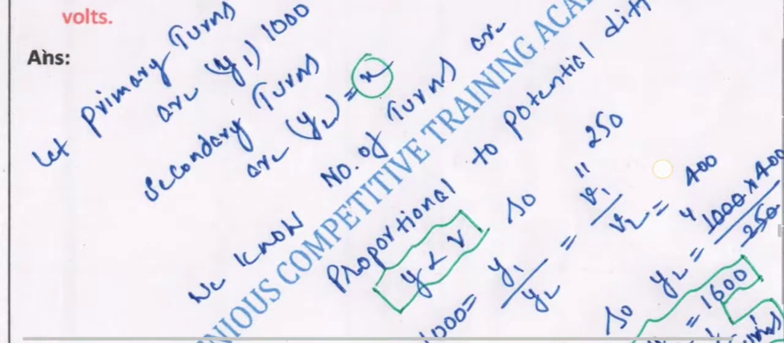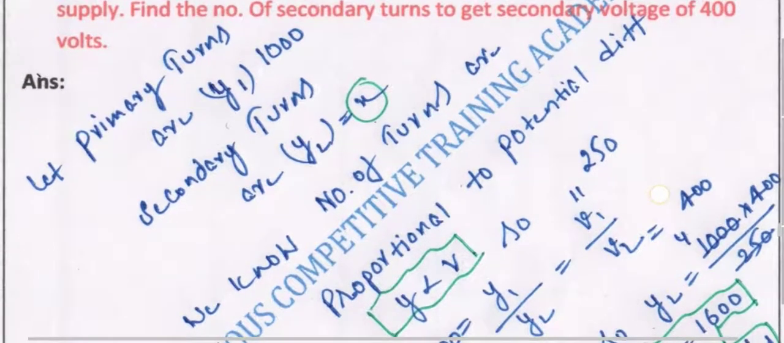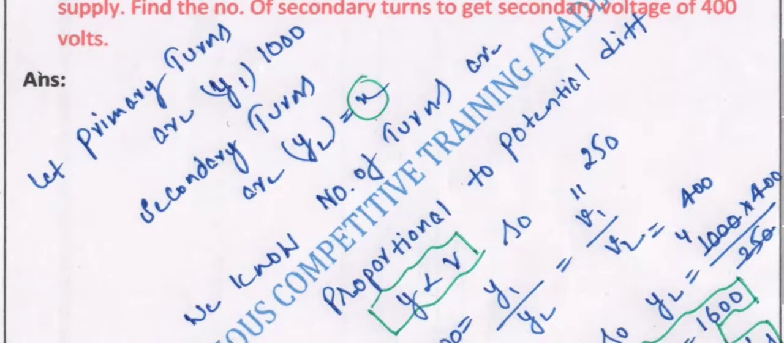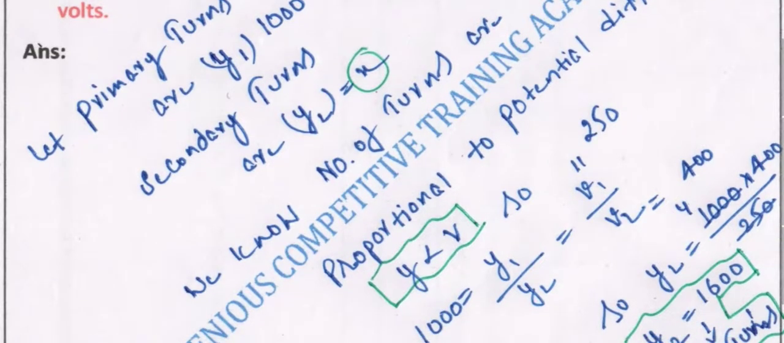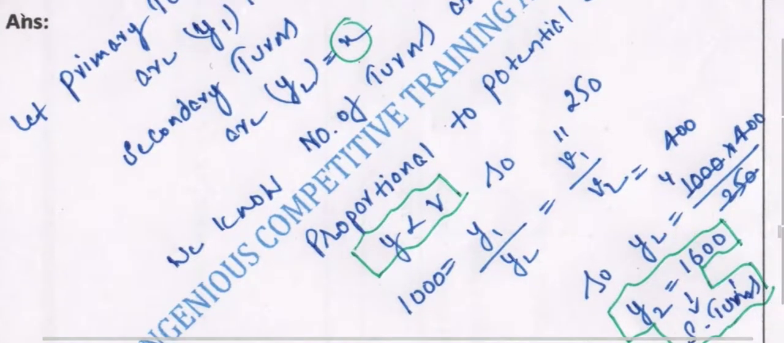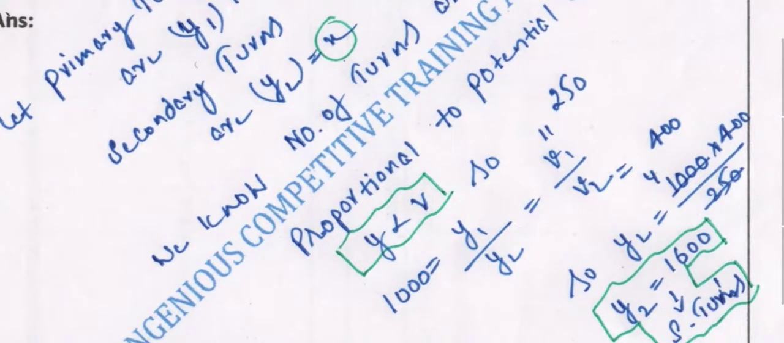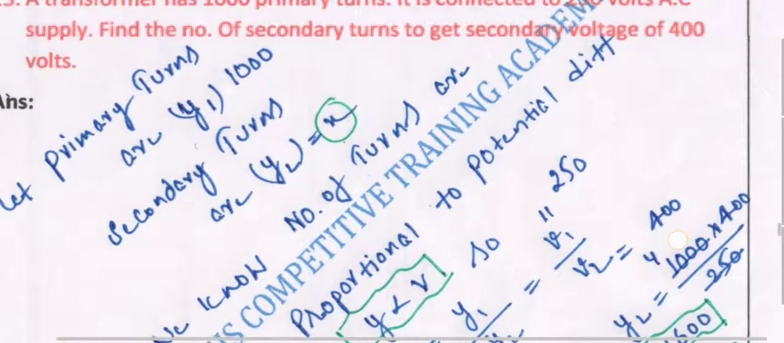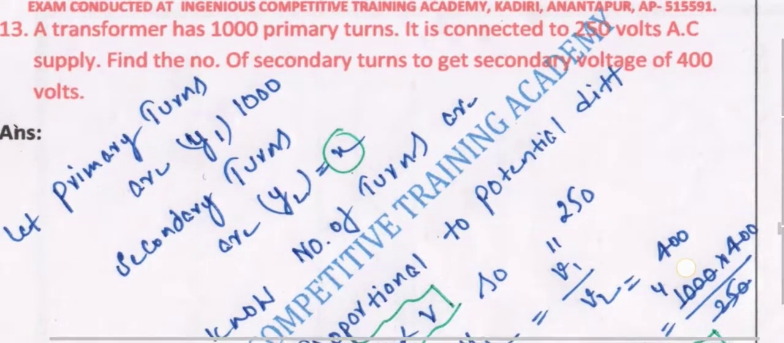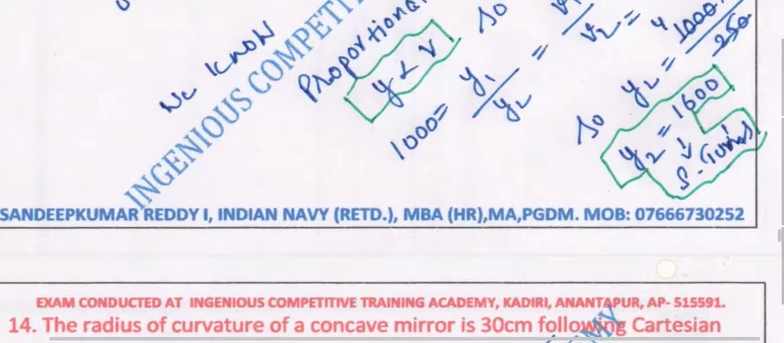So we know that the number of turns is proportional to the potential difference. The more turns we have, the more potential difference we have. That is the reason n is directly proportional to v. So we have n1 by n2 is equal to v1 by v2. In the same manner we will directly get the answer as usual, that is n2, the number of turns, is 1600, as per the given values of potential difference. One is 250, another is 400 volts.